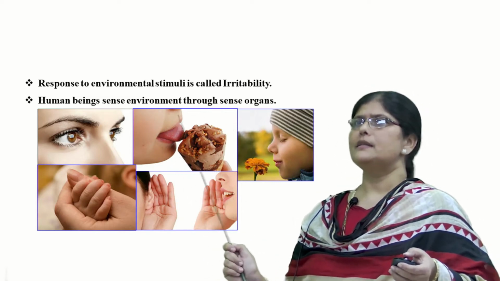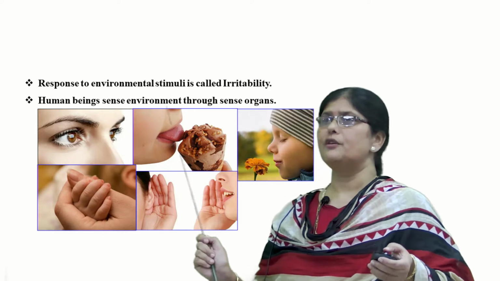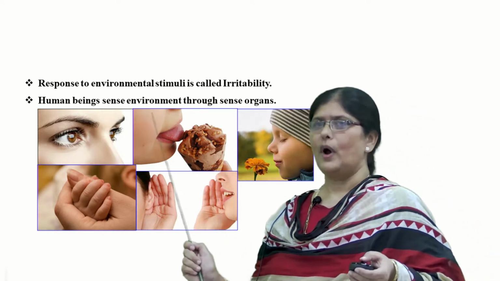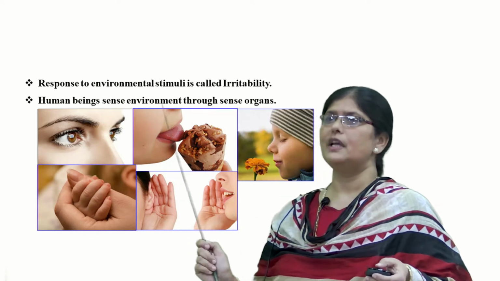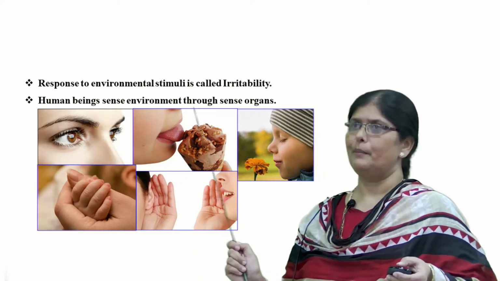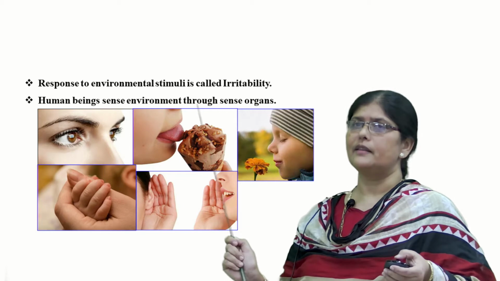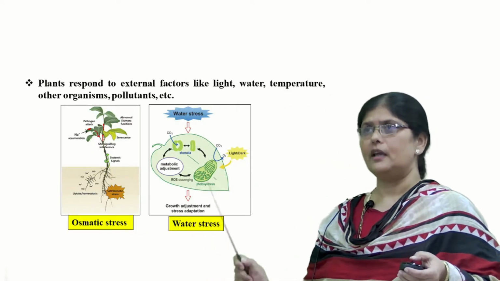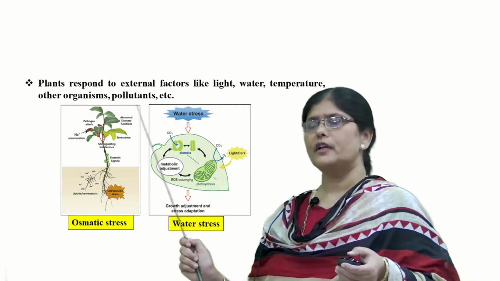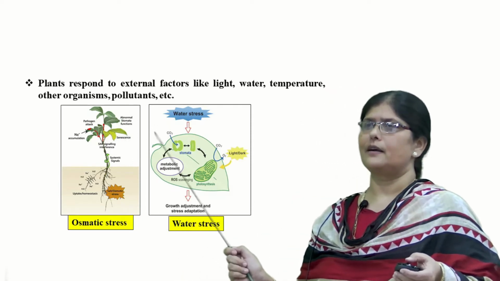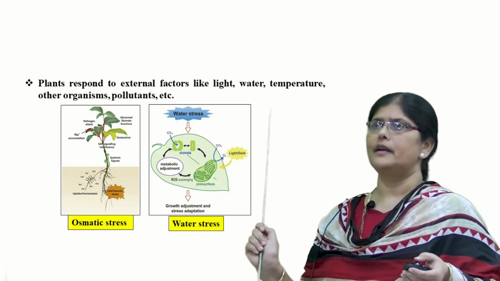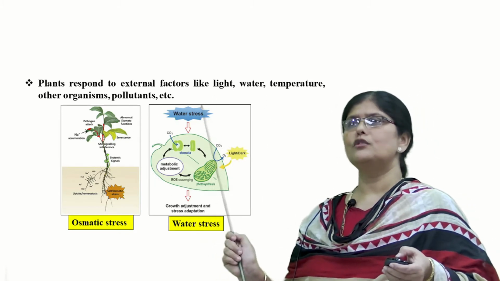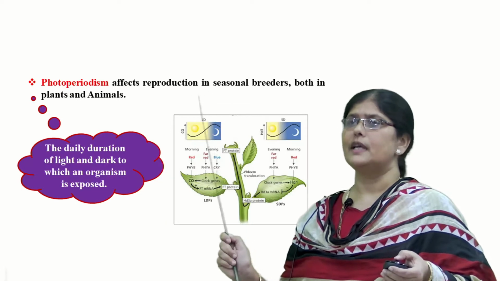We human beings are bestowed with different types of sense organs through which we can sense the environment surrounding us. So we all have the ability to sense our environment, and this ability to sense the external stimuli is called irritability. Similarly, like human beings, plants also respond to different external factors like light, water, temperature, other organisms and pollutants. So they also show the ability to sense the environment.